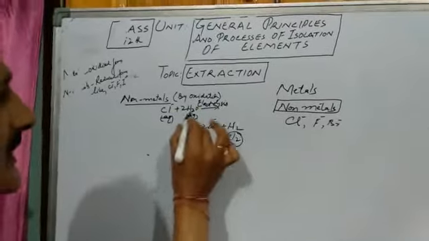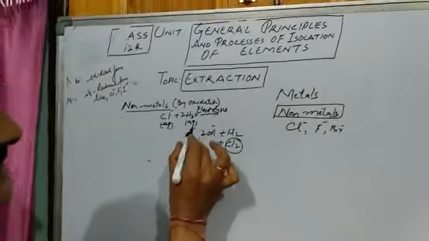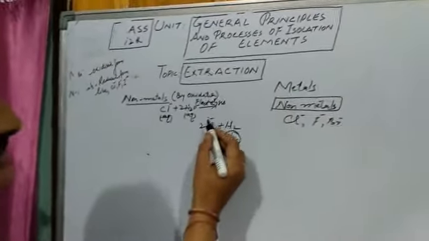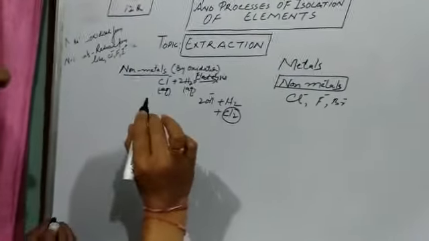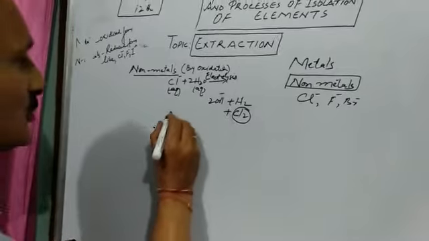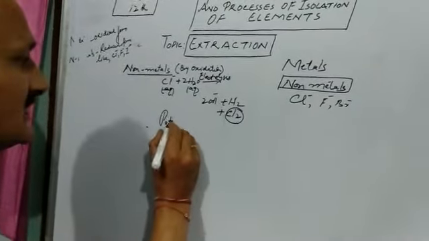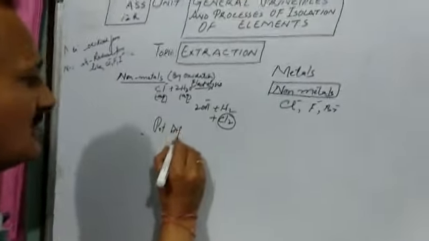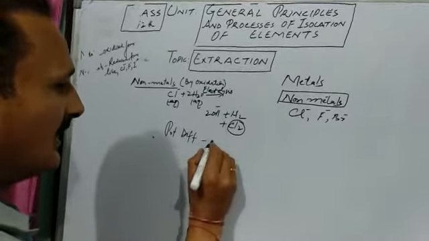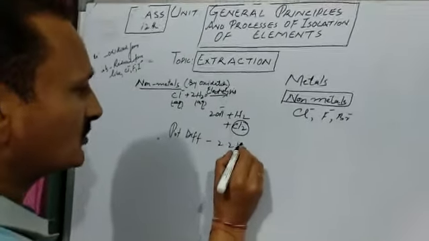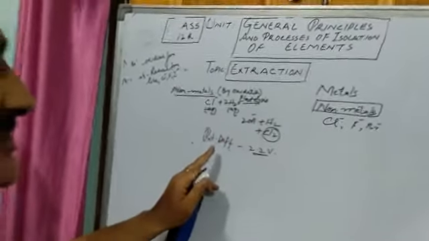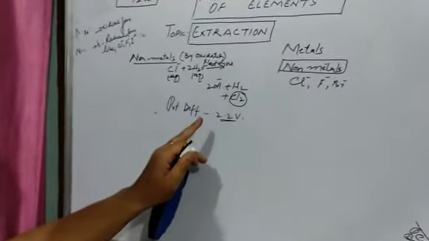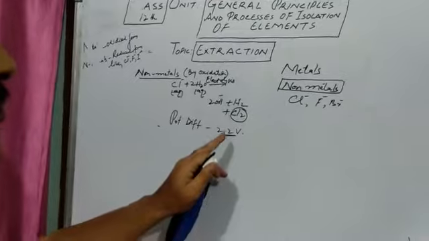While doing this process, while going for electrolysis, one thing is to be kept in mind, that the potential difference must be maintained at 2.2 volt. This is important. While doing electrolysis, potential difference must be maintained at 2.2 volt.